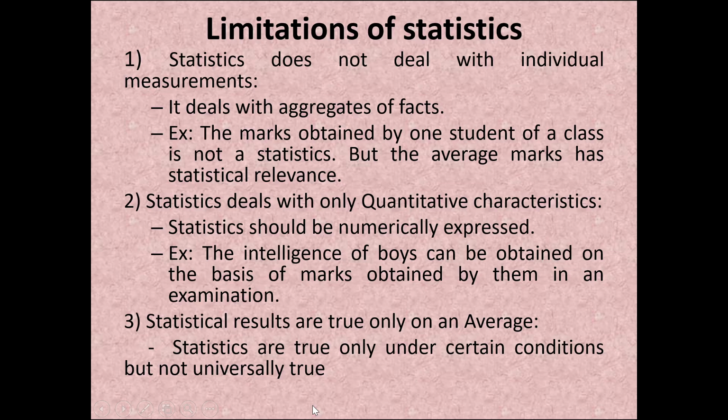And the second limitation is that statistics deals with only quantitative characteristics. Every time we are not going to express everything in numbers, so it acts as a limitation. For example, the intelligence of boys can be obtained on the basis of marks obtained by them in an examination. And the third limitation is that statistical results are true only on an average. So 100% accuracy may not be attainable in each and every case. It is true only under certain conditions, but it may not be universally true.